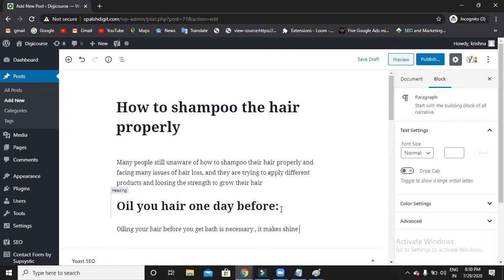Makes a shine and what we call it as oil levels.